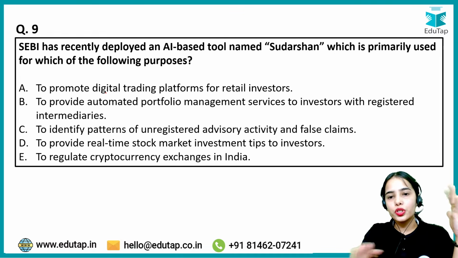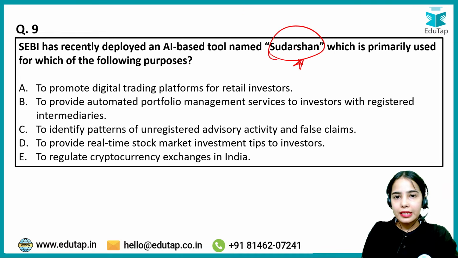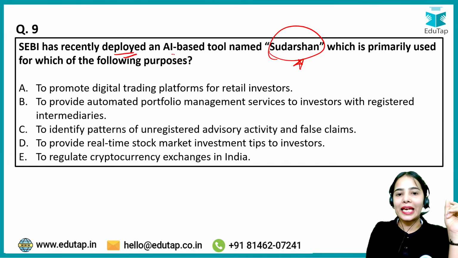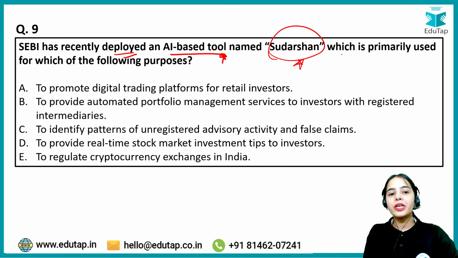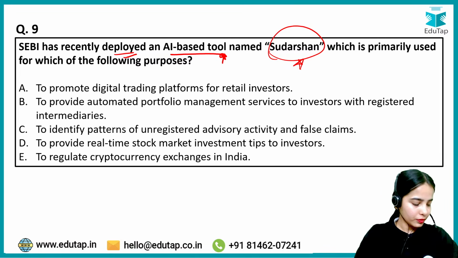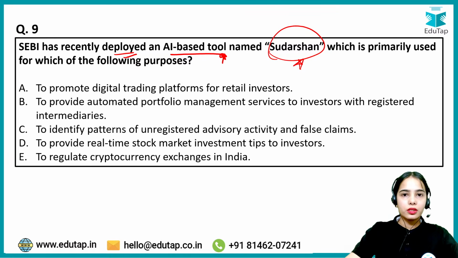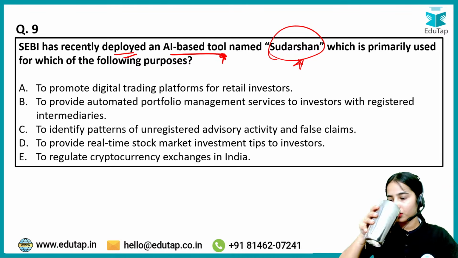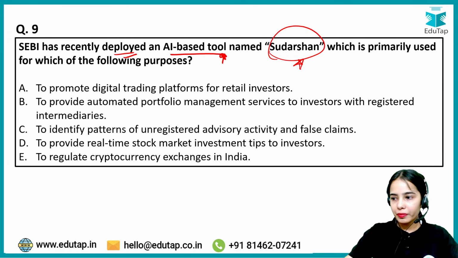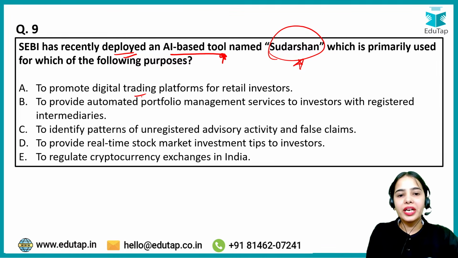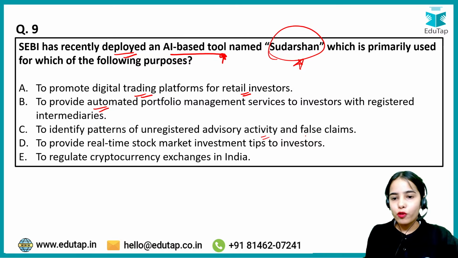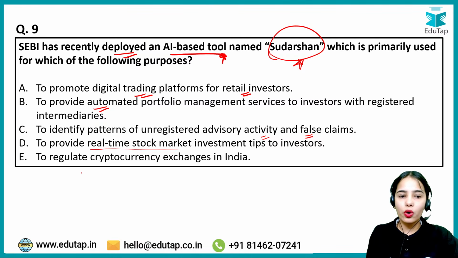Now coming to the next question, Sudarshan. This also we have discussed in the Finance 360-degree session. SEBI has recently deployed an AI-based tool named Sudarshan, which is primarily used for which of the following purposes? Try to answer this. Why has it been launched by SEBI? To promote digital training platforms for retail investors, to provide automated portfolio management services to investors with registered intermediaries, to identify patterns of unregistered advisory activity and false claims, to provide real-time stock market investment, or to regulate cryptocurrency.